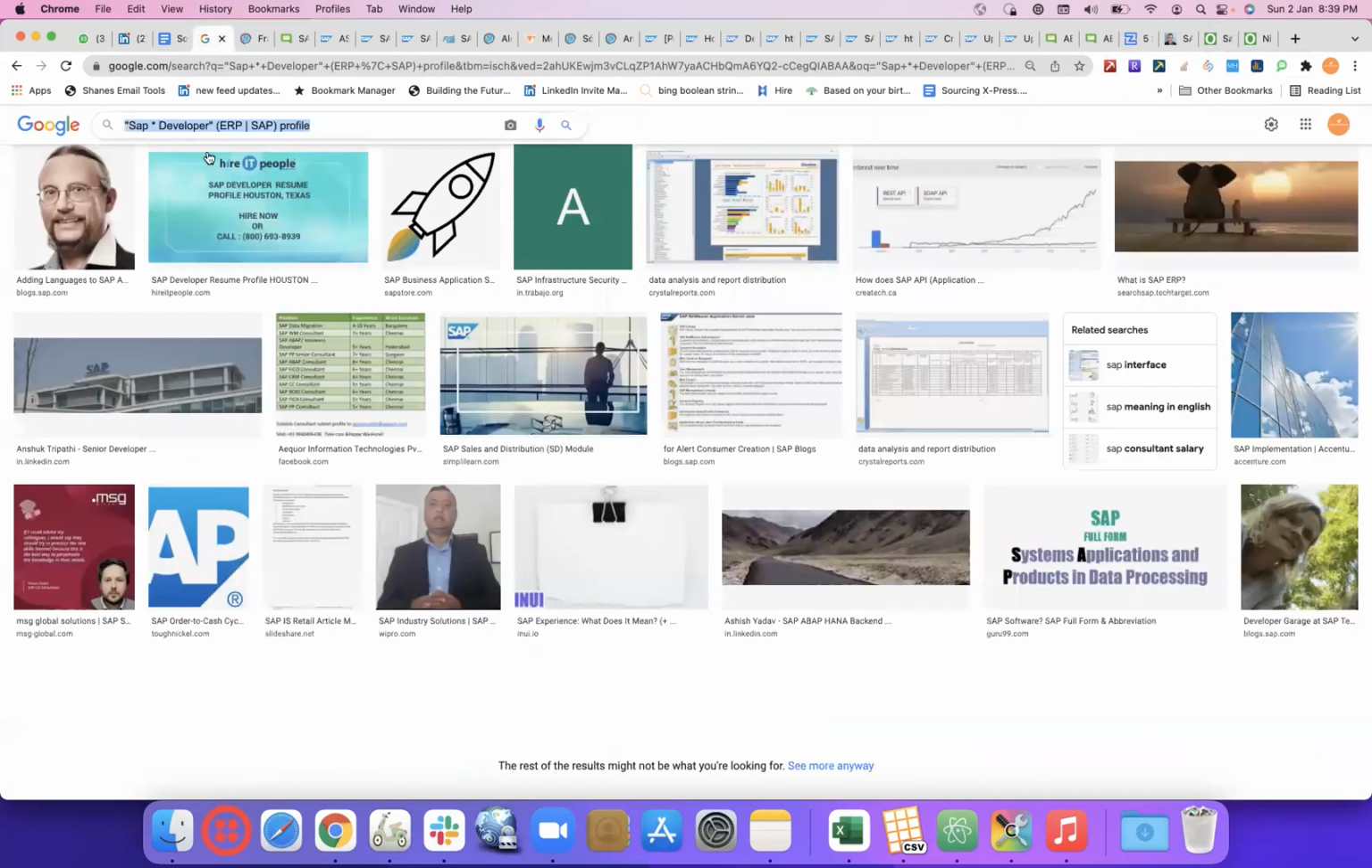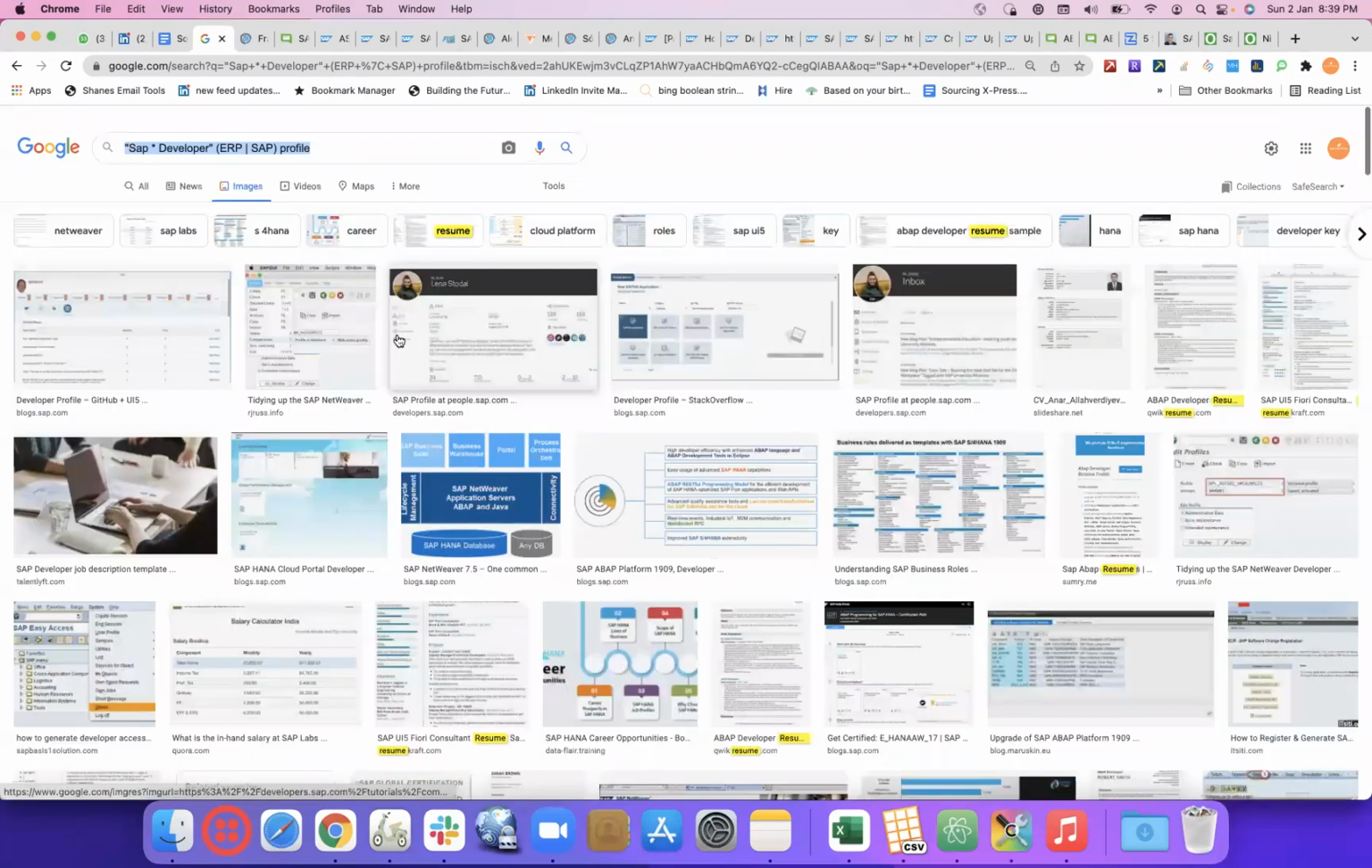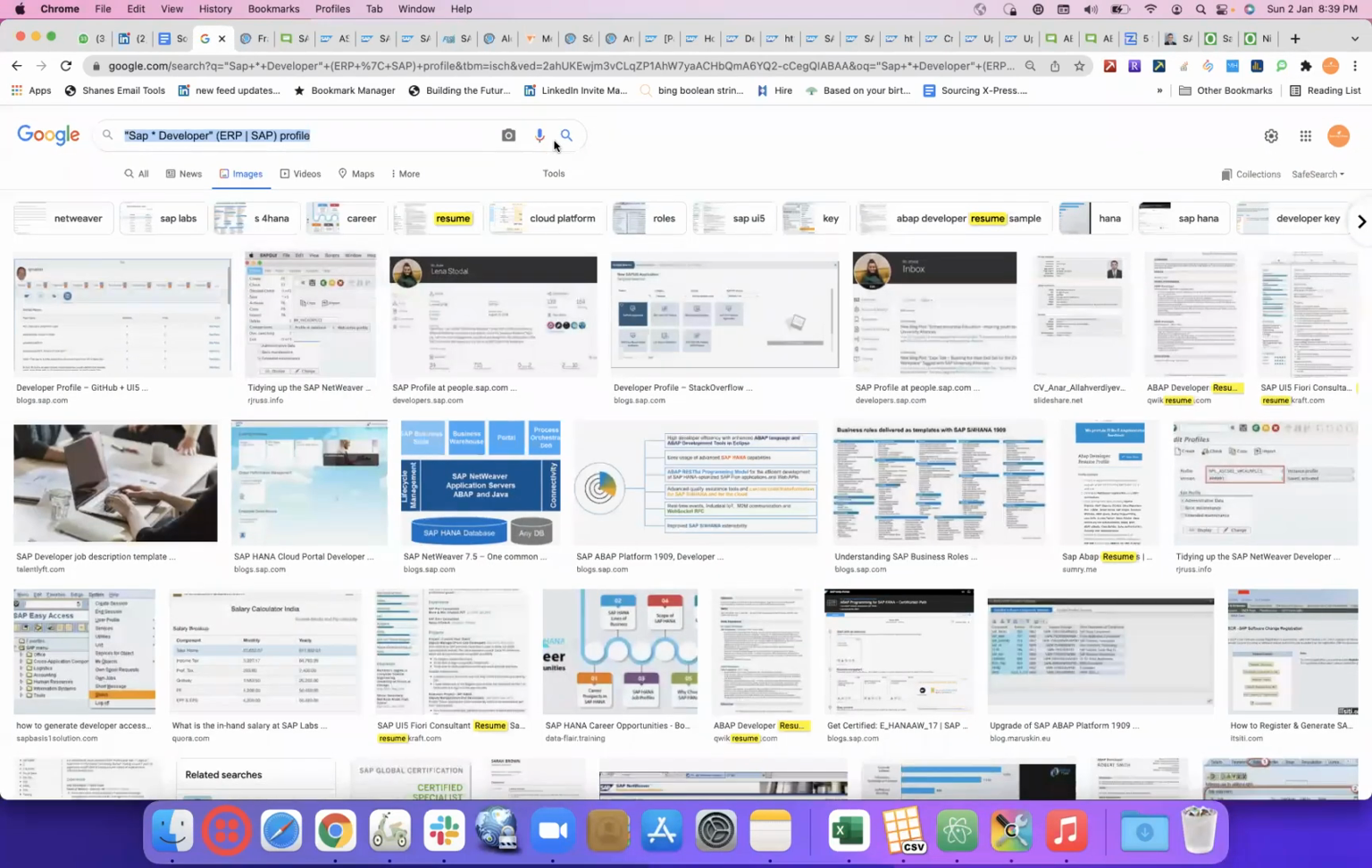What we did, we just gave a normal raw search, and then we clicked on image. Then we saw some of the results where we are getting the individual profiles, like this developer.sap.